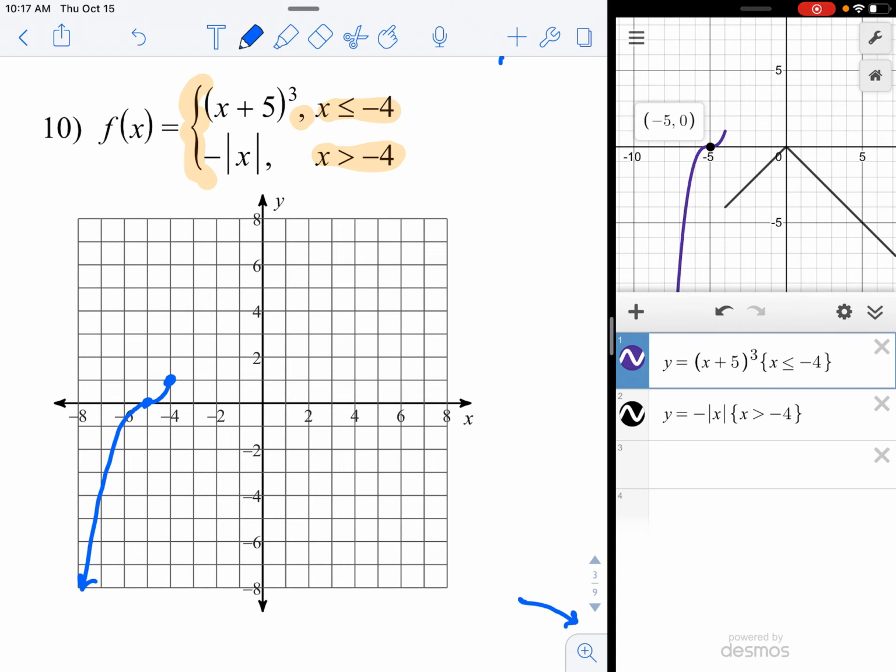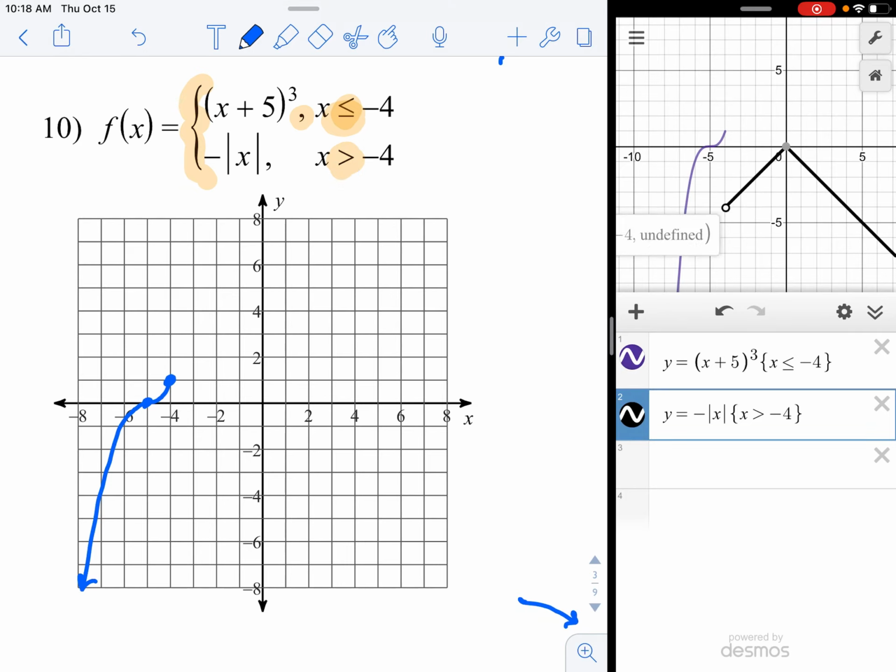But now we have to do the upside down V. Now I want to point out something really, really important here. If you go to the end of this V, there is an open circle. We've seen that before when we've done inequalities on number lines. Sometimes there's open circles, and sometimes there's dots. We covered this in chapter 1. Go back to these domains. This one was greater than or equal to, and this ended in a dot because an or equal to gives you a dot. This one is just a greater than. There is no or equal to. And when we graphed those before, they always end in open circles, and so does this.